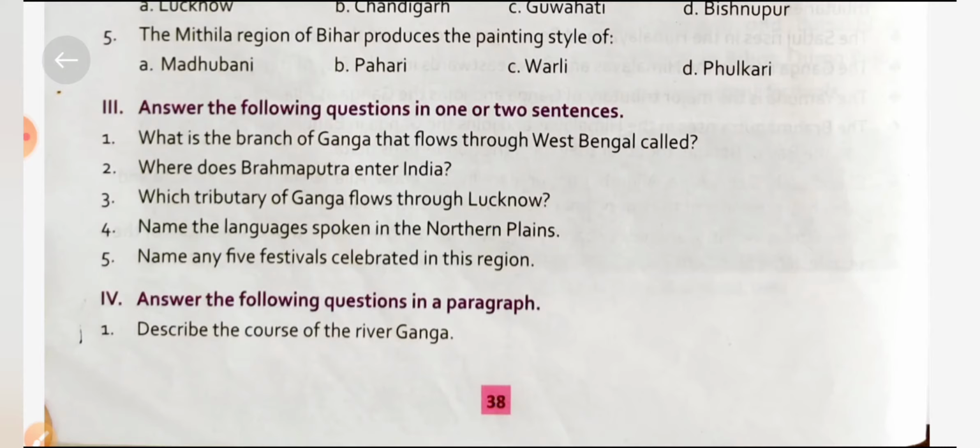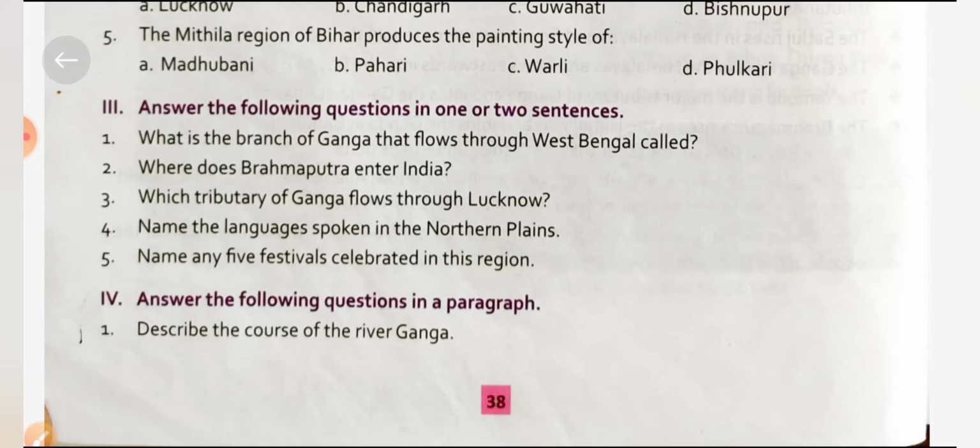Listen carefully once again to this answer. What is the branch of Ganga that flows through West Bengal? When Ganga enters West Bengal, it splits into two main branches, the Hooghly in West Bengal and the Padma that flows through Bangladesh. So in Bangladesh, Ganga is known as Padma. Next question.